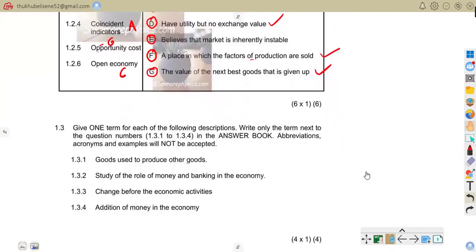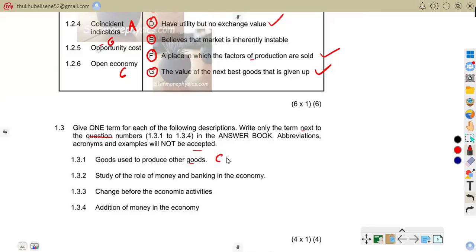So here we are on 1.3. So 1.3 is all about concepts now, because it says give one term for each of the following descriptions. Write only the term next to the question number 1.31 to 1.34 in the answer book. Abbreviations, acronyms, and examples will not be accepted. So 1.31, goods used to produce other goods.